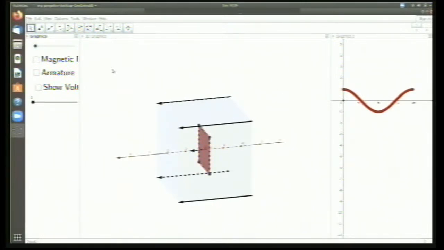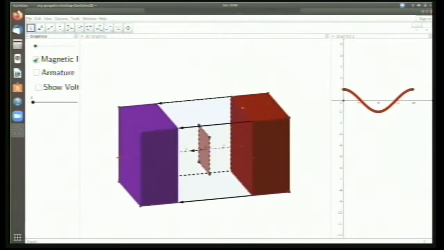Now here, instead of water, let's assume that this is a place filled with magnetic field. Same concept. Instead of water, we are saying here there are some magnetic lines of force, some magnetism flowing from this point to this point. Obviously there should be some magnet creating it, so I'll put a magnet here. This red one is a north pole, and the violet one is a south pole. So the magnetic lines start from this point and go towards this point.